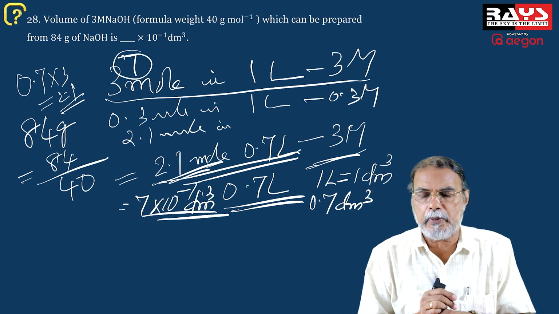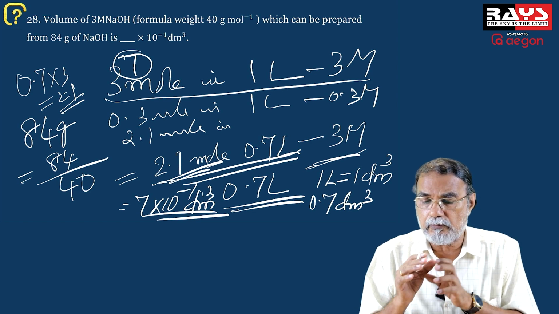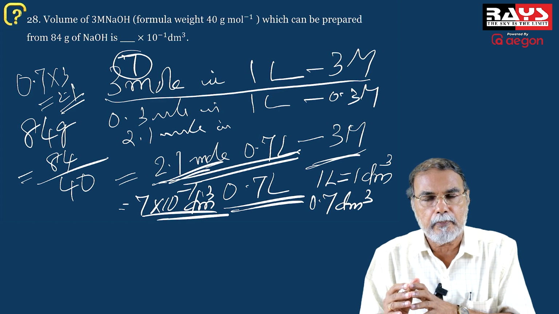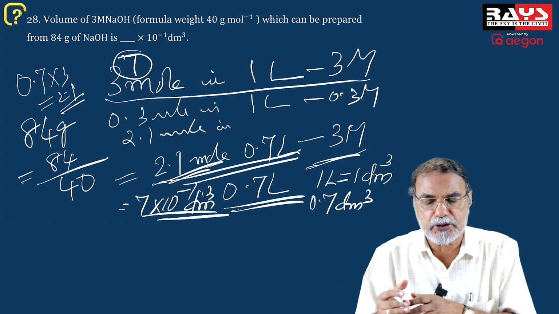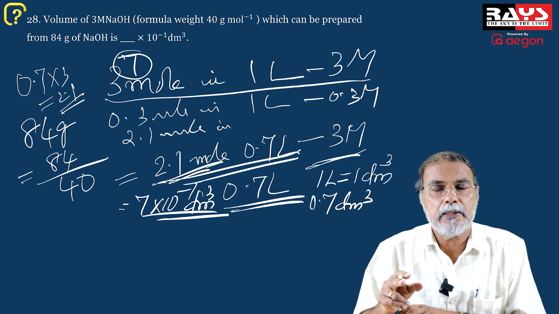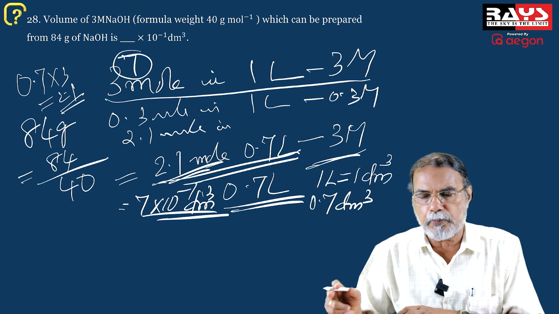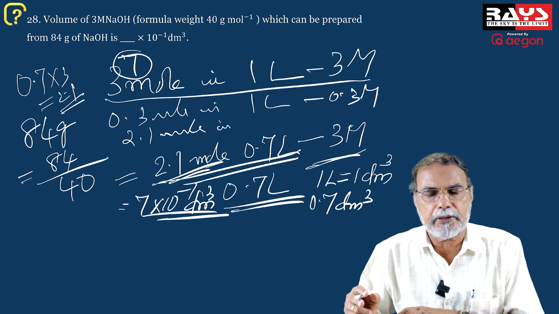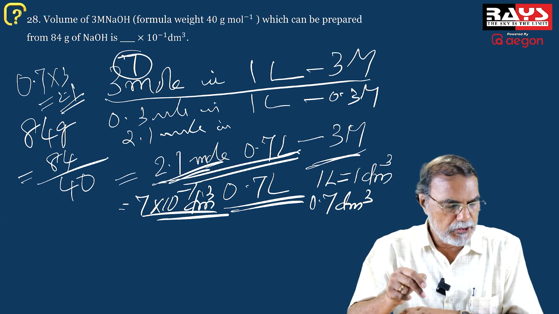So it's a pretty simple problem with the concept of molarity in your mind. 3 mole in 1 liter, 3 molar. So if it is only 2.1 mole, what will be the volume for a 3 molar solution? It will be only 0.7 liter, and 0.7 liter is the same as 0.7 dm cube, since 1 liter is 1 dm cube. And 0.7 is 7 into 10 raised to minus 1. So the answer to be filled up here is 7.